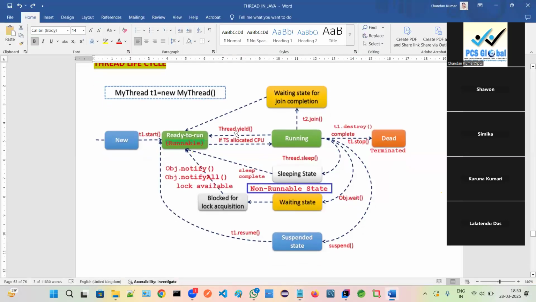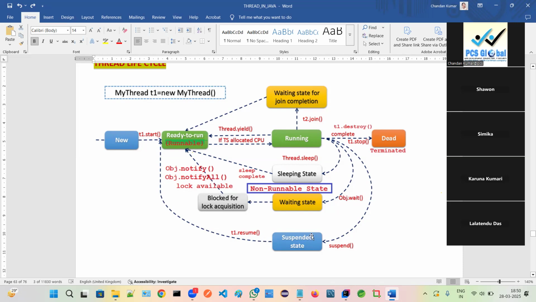So with the yield method, from running it will go into the ready state. Once we call start, it will go into runnable mode, and from runnable it will go by run into the running state by the thread scheduler. Once it completes, it goes into the dead state. Not complete means some interference happens with this execution. Then it will go to waiting, either waiting, sleeping, or suspended state. From waiting, it can go into the blocked state. From running, it can also go to the blocked state. And from runnable, it can go to the blocked state.